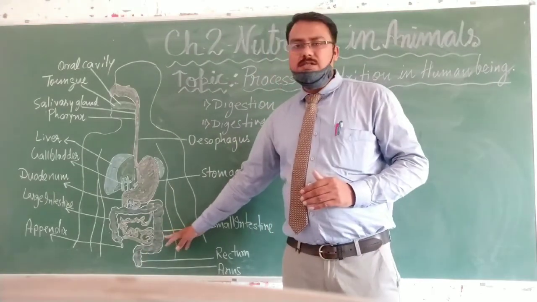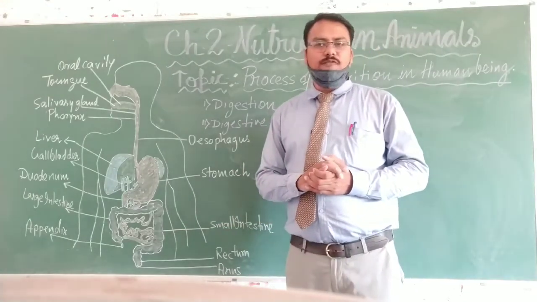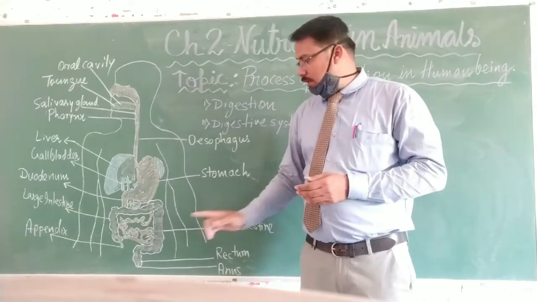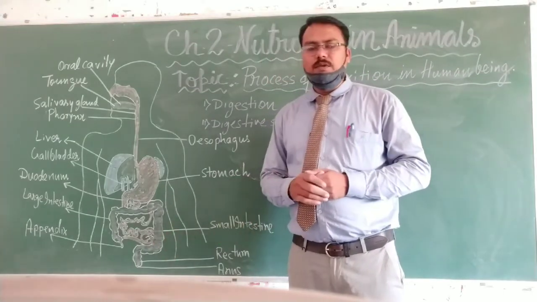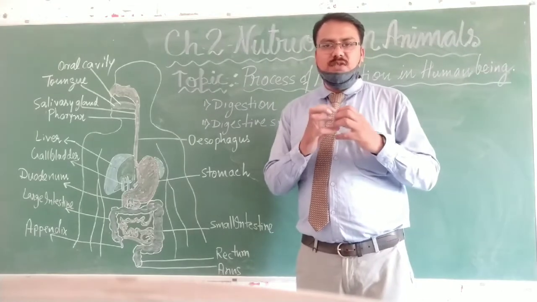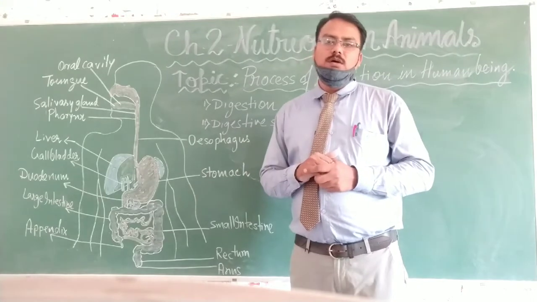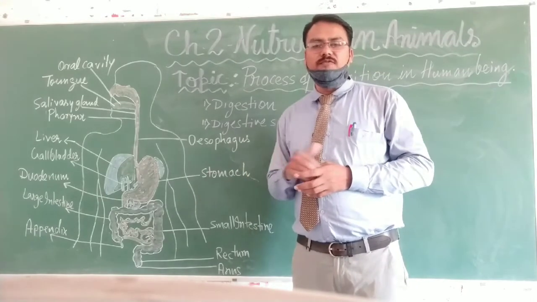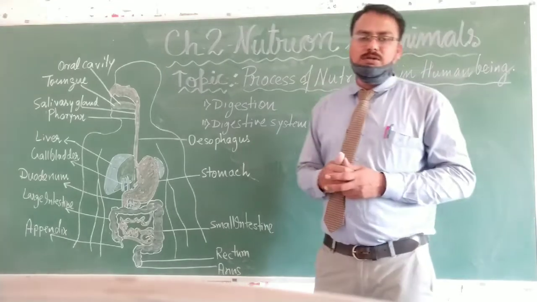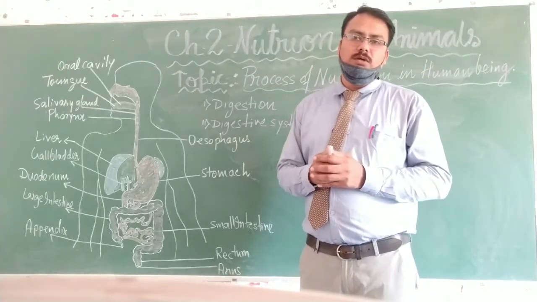Here in the large intestine there is no need for digestion of food. So what occurs here? In the large intestine, the walls of the intestine absorb the excess water present in the waste product, the undigested food parts, and make the waste product semi-solid by absorbing the excess water.